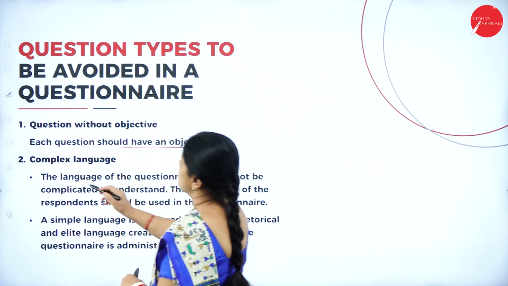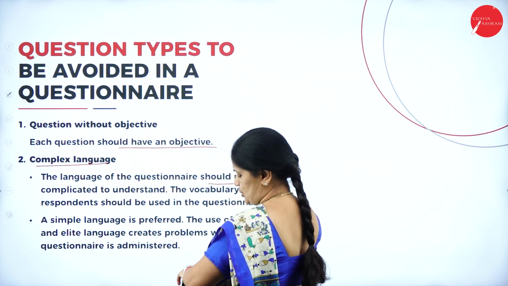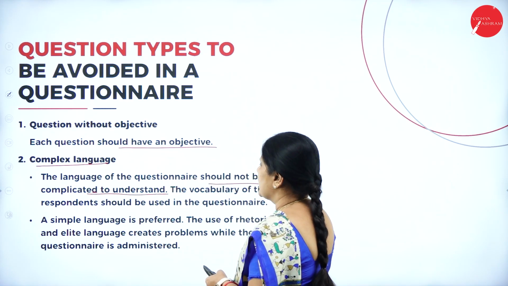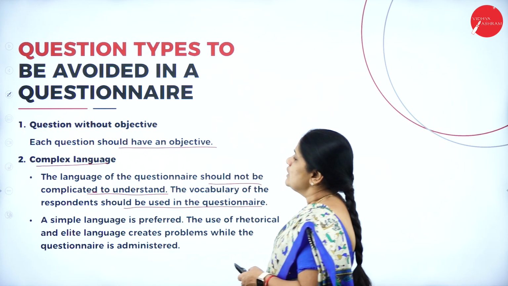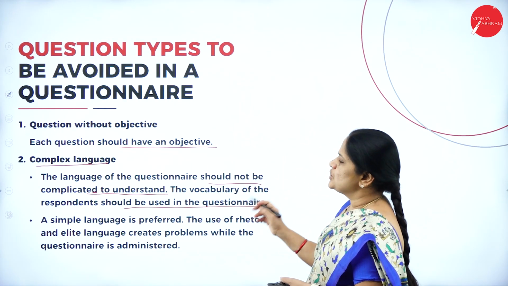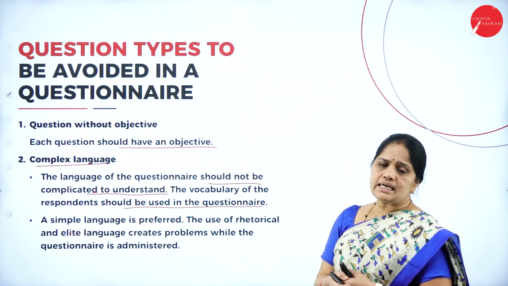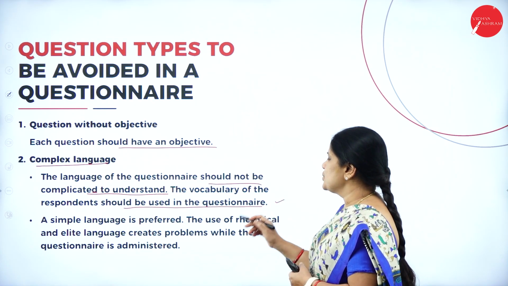The next one is complex language. The language of the questionnaire should not be complicated to understand. The vocabulary of the respondent should be used in the questionnaire. That is, it should be easily understood by the respondent.